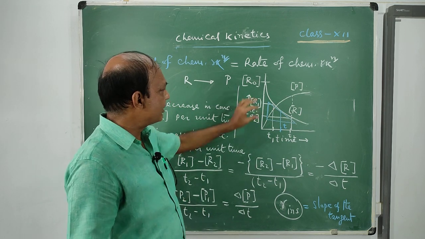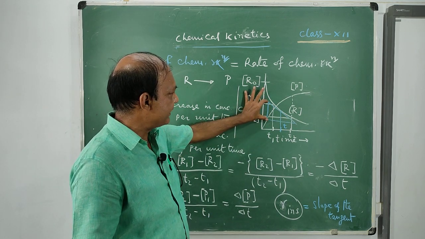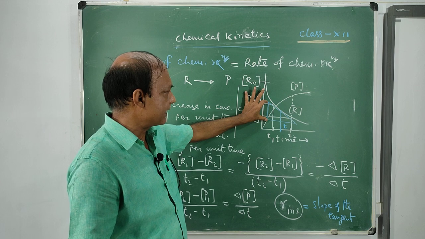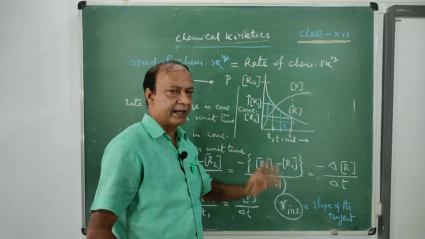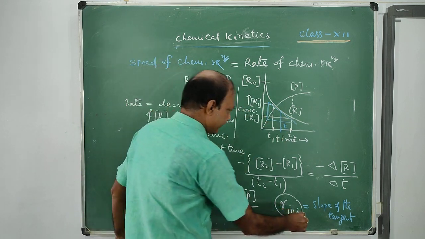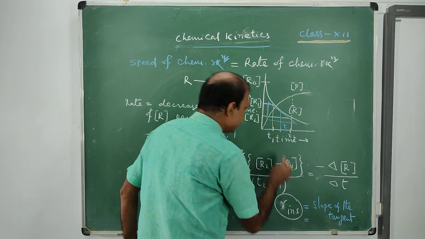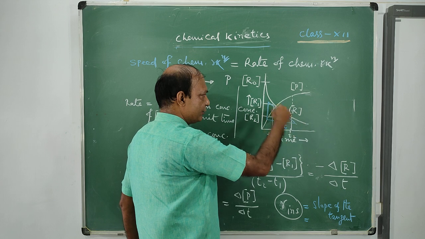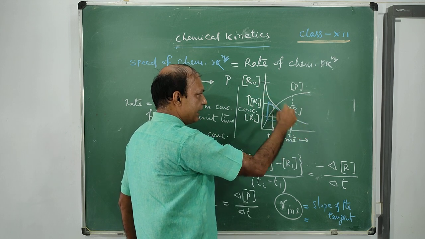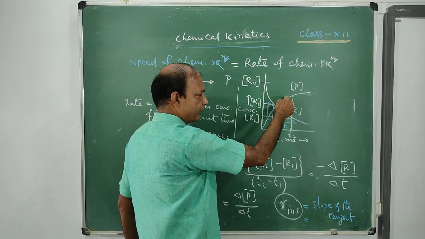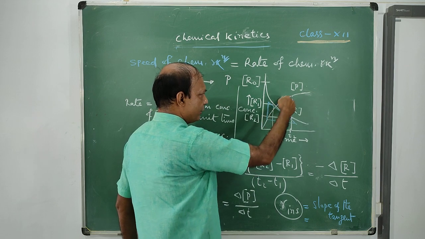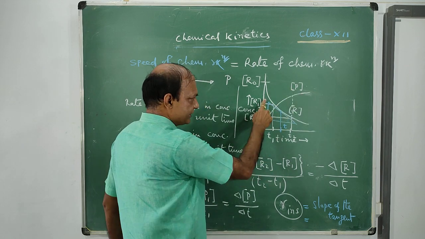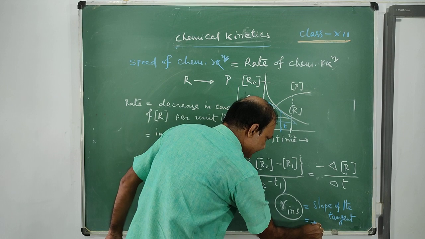So this is a very small change in concentration of the reactant in a very small change in time. This is a negative slope, because the tangent is like this, and if you take the tangent on the product graph, it will be a positive slope. So this is a negative slope, that's why it is minus